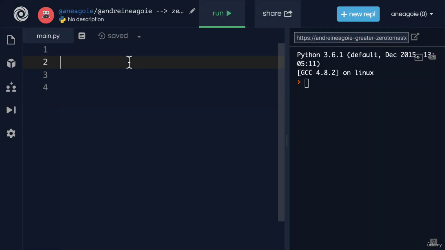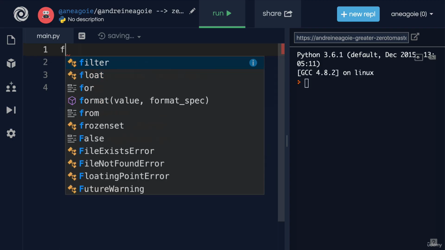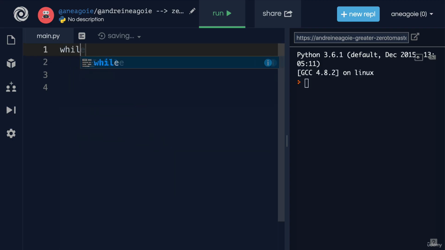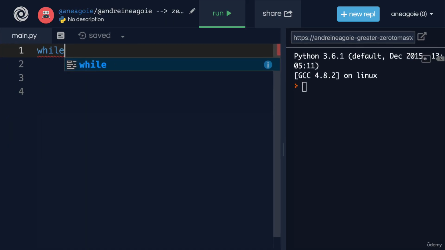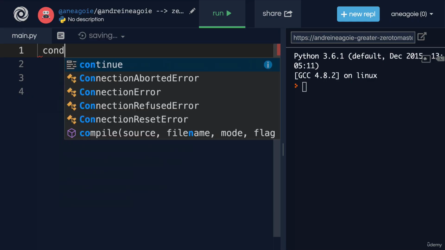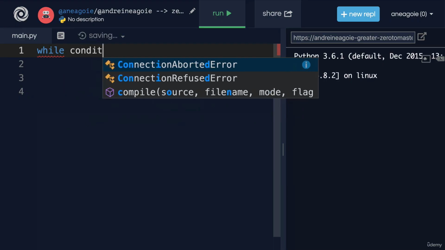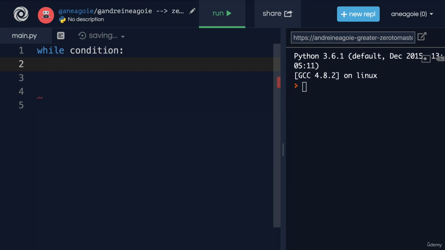Welcome back. Up until now, we've learned that with looping, we can use for. But there's actually another way for us to loop. And it's called, instead of a for loop, a while loop. A while loop is a little different in that we say while a condition is happening, do something. So you can see that there's a bit of a difference here.